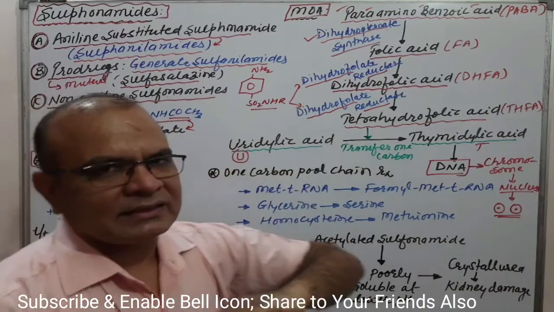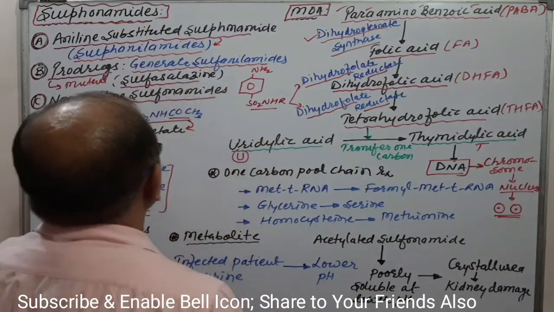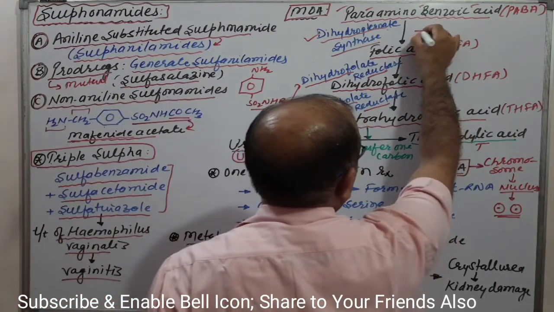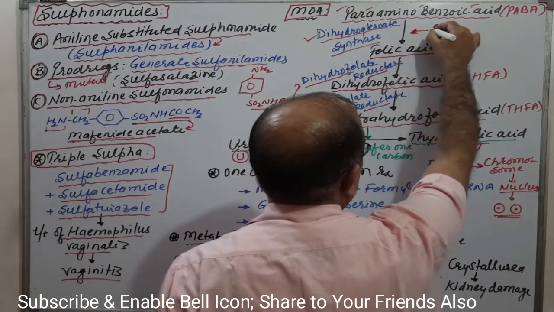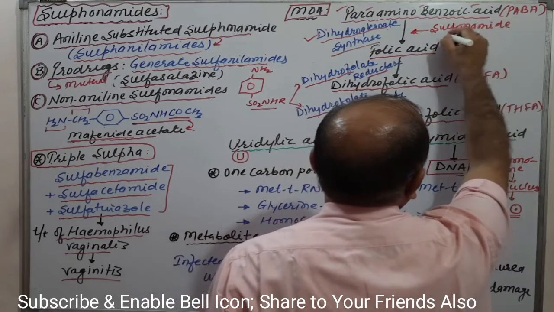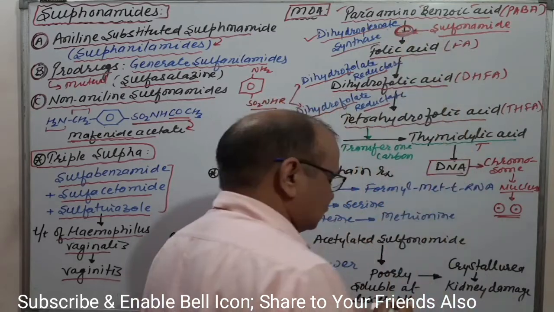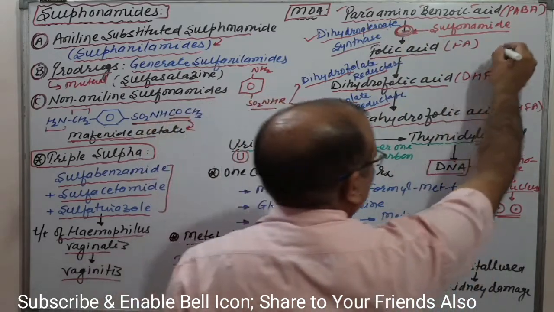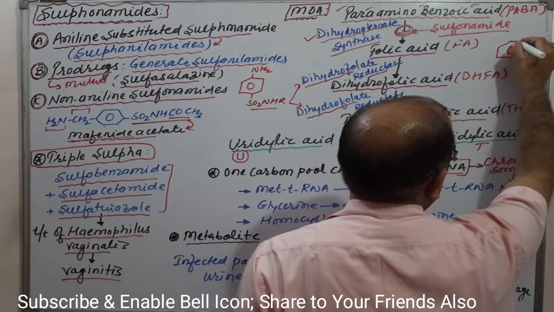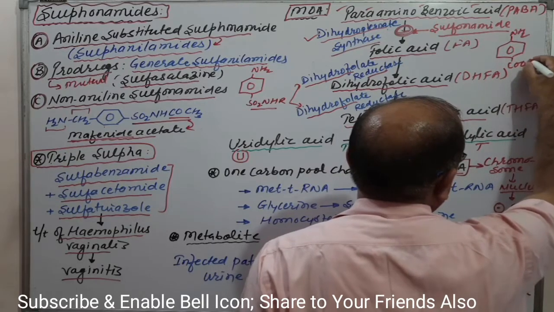Now where does sulfonamide act? Sulfonamide inhibits this step. As you know, PABA has NH2 and COOH.